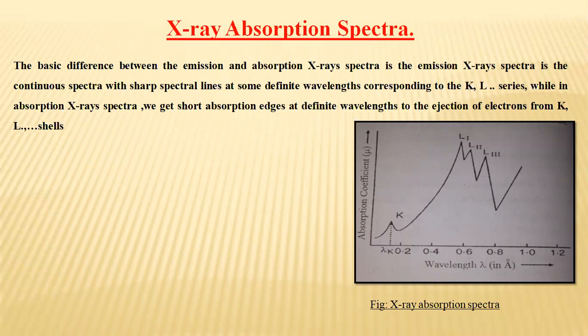So like there is the X-ray emission spectra, there is also something known as X-ray absorption spectra. This is the figure of the X-ray absorption spectra. The basic difference between the emission and absorption X-ray spectra is that the emission spectra is a continuous spectra, while in the absorption spectra we get sharp absorption edges. Can you see these edges? At definite wavelengths corresponding to the ejection of electrons from K, L shells.